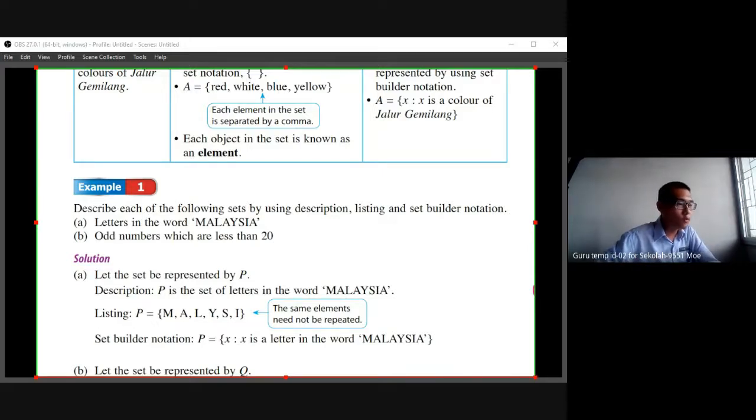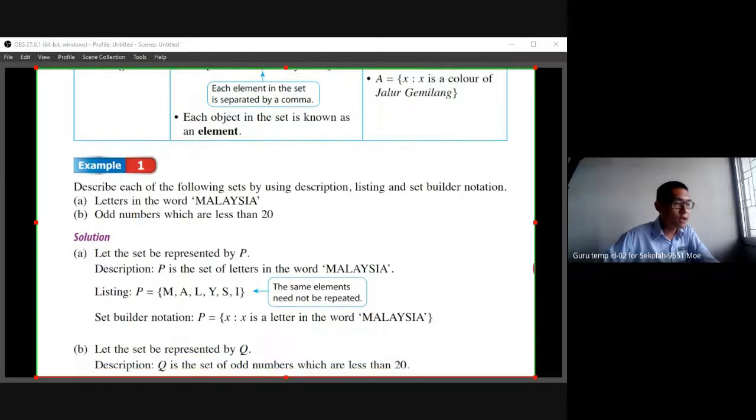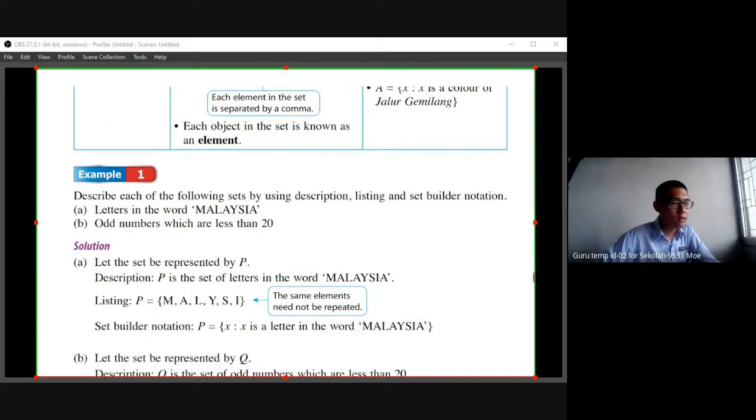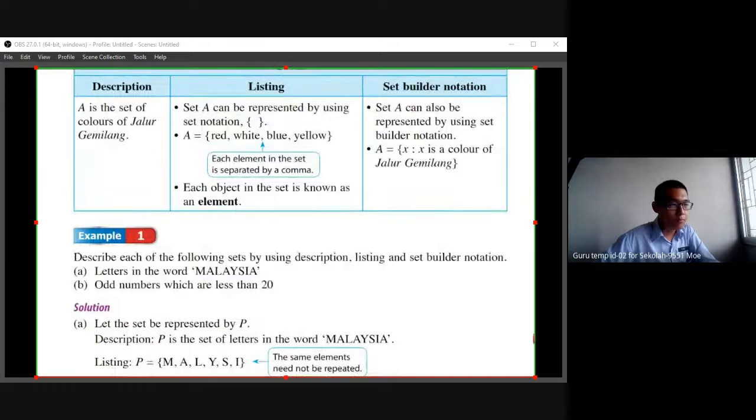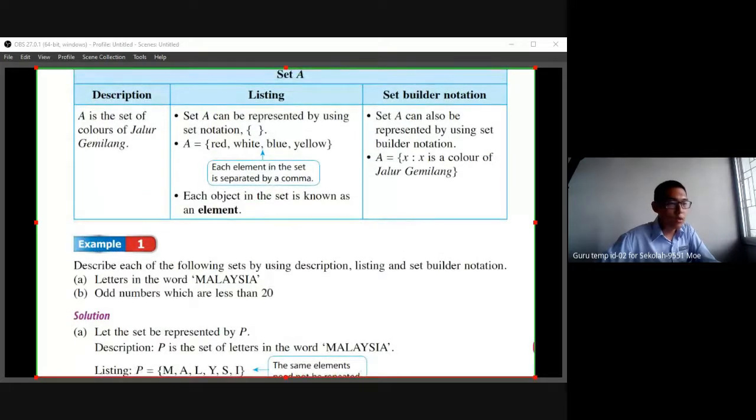So here we have 3 commas separating 4 elements. So there are 4 elements here. Each object in the set is known as an element. Okay. So for set builder notation, set A can also be represented by using set builder notation. What is set builder notation?